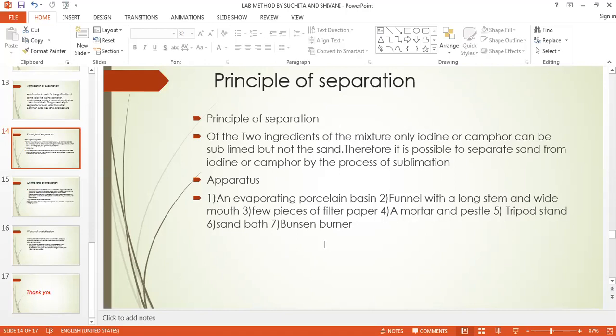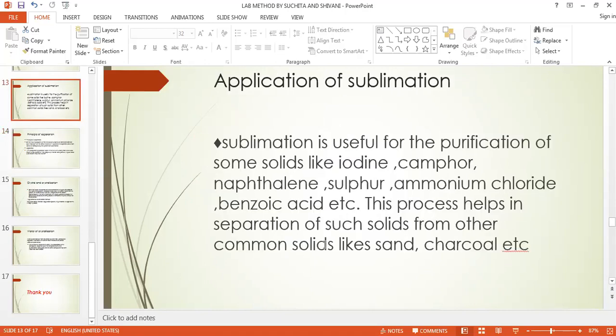and that crystals are the homogeneous solid with a definite geometric shapes bounded by the definite number of plane surfaces meeting at the sharp edges which are spontaneously acquired during their formation. तो हमने भी ये देखा, इसको sharp edges थे और वो stick हो गए थे at the walls of that inverted funnel. So in this way we can separate out the sand from that iodine or from that camphor. Okay, now we will take the difference.